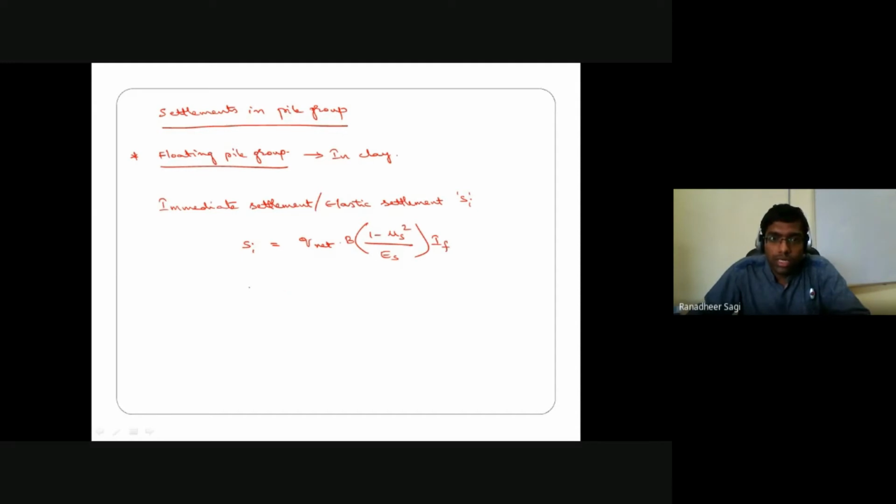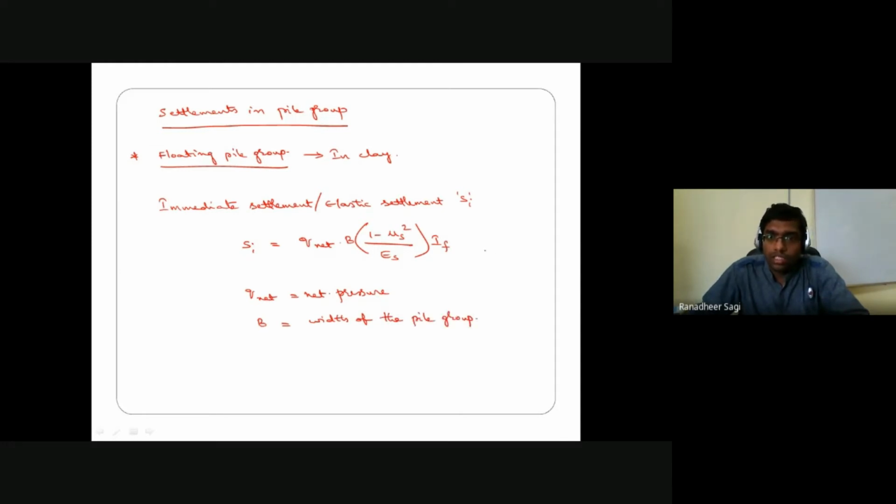Now, what does Q net indicate in this expression? Q net is nothing but the net pressure that is getting transferred from the foundation onto the soil, and B here indicates the width of the pile group.